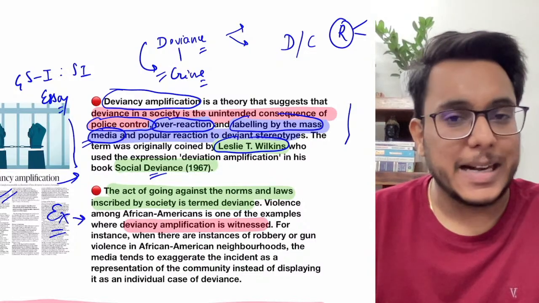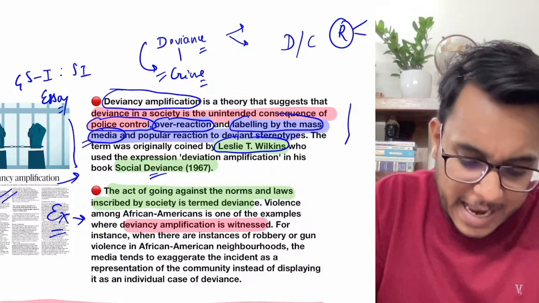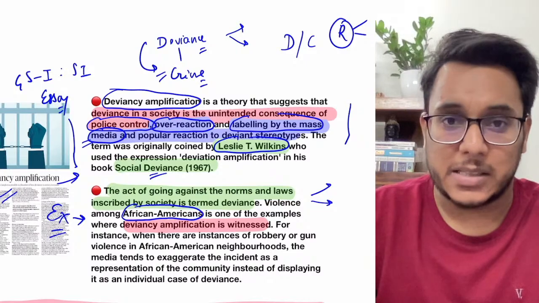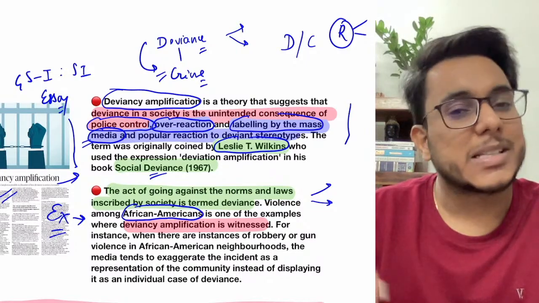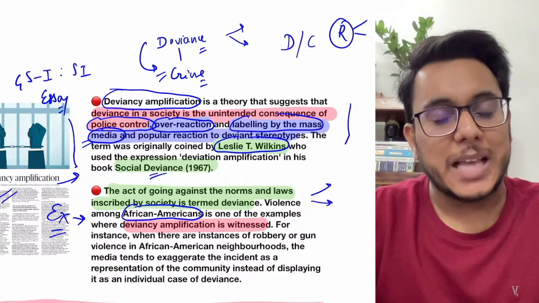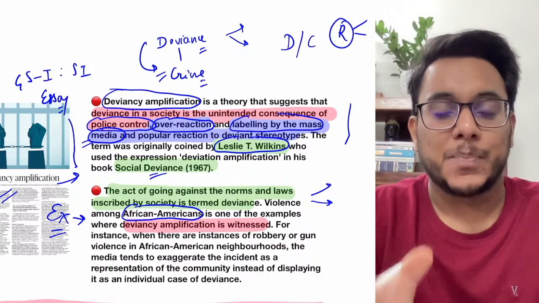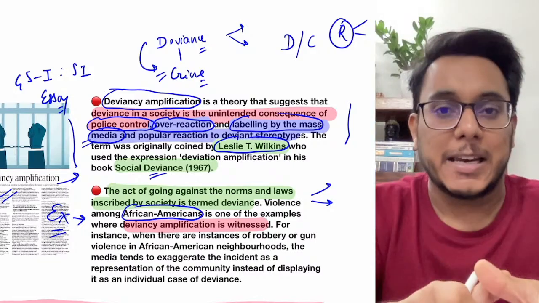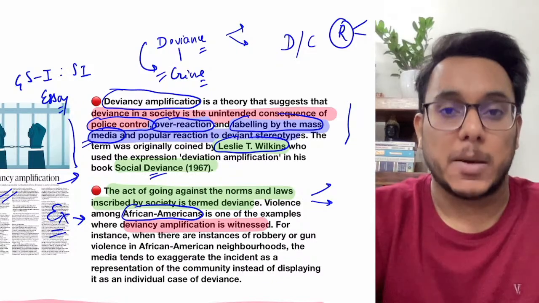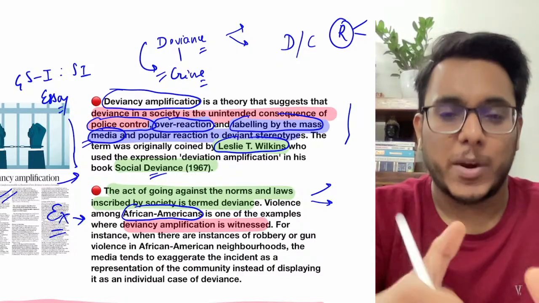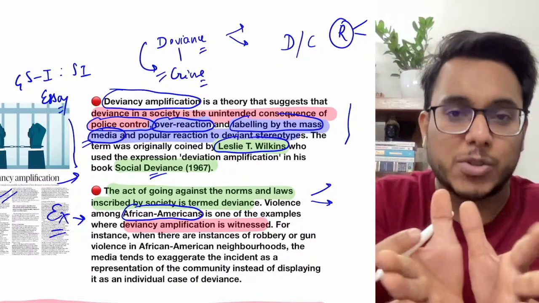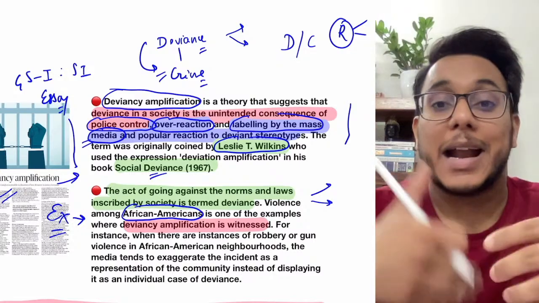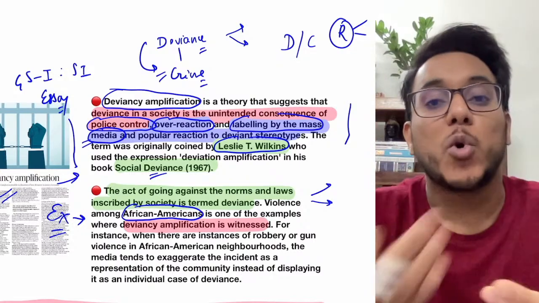It has been said that in America, whenever there is an incident in African American neighborhoods, such as a murder or a robbery, the media say that this entire society, this entire neighborhood, all the African Americans living here are of such nature, they are disturbing, they don't love peace, they create such ruckus. The entire society is shown in that particular light, and because such an attribute is labeled on them, they do more of such things.